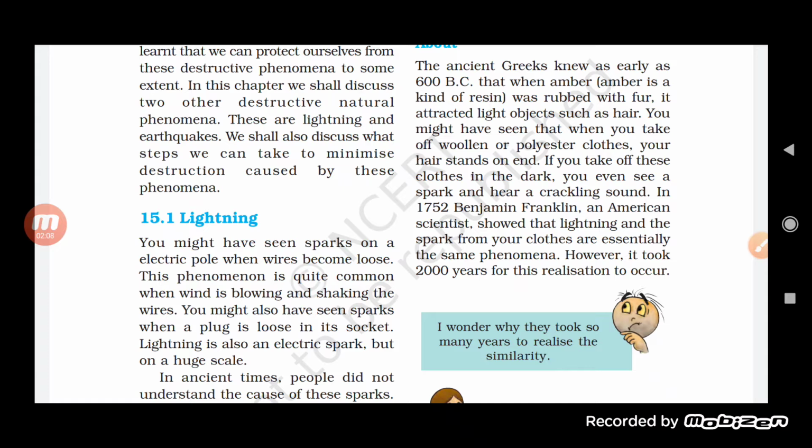So see here, students, we have understood that lightning occurs because of an electric spark, and this sparking occurs on a huge scale. When a huge, large electric spark occurs, that will be lightning.